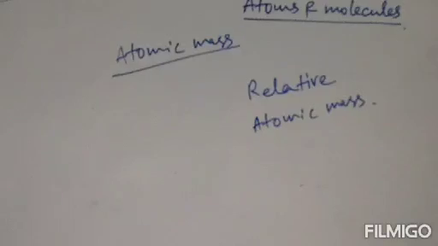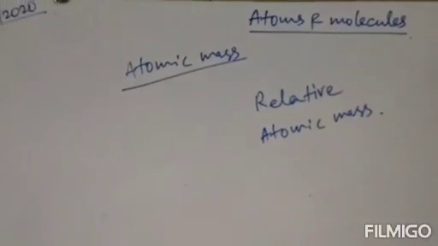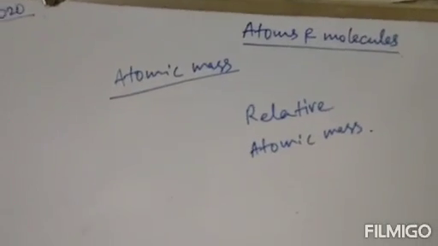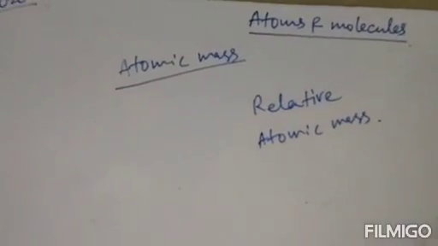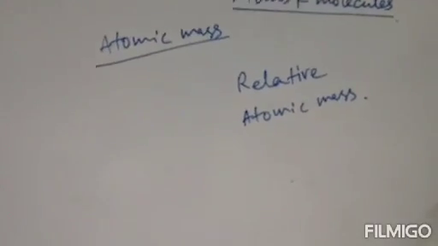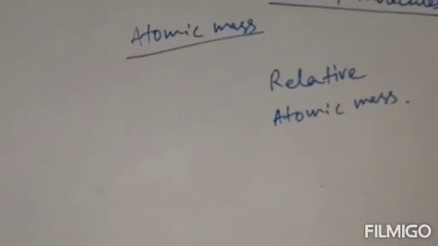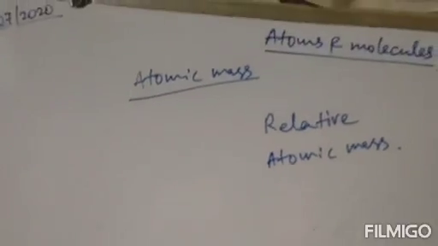According to Dalton, each element has a characteristic atomic mass. That means each atom has a characteristic mass, which is known as atomic mass. Clear? But according to him, to determine the mass of an individual atom was a very difficult task, due to the small size of the atom.